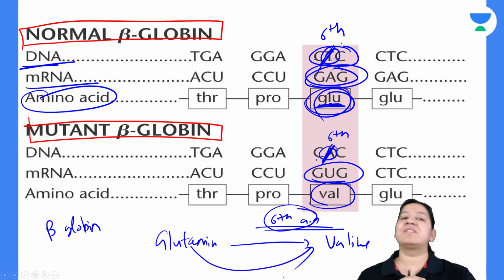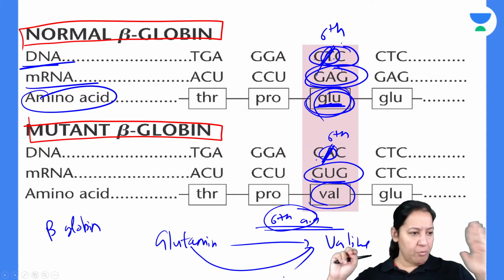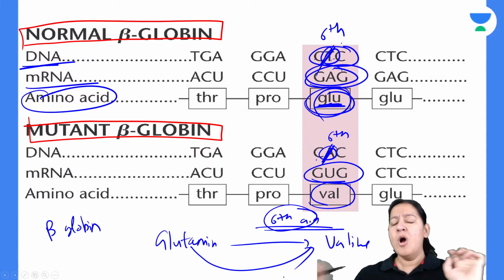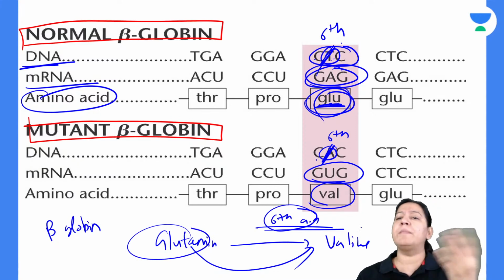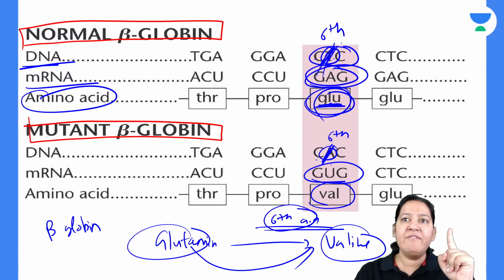So you will say, ma'am, what happened because of that? One amino acid is changing. We have amino acid number 1, 2, 3, 4, 5, 6, 7, 8, till we have many amino acids in the beta globin. Only the sixth one is changed. Normally we have glutamine, but instead of glutamine there is valine because there is a point mutation in the DNA. Instead of thymidine we have adenine.